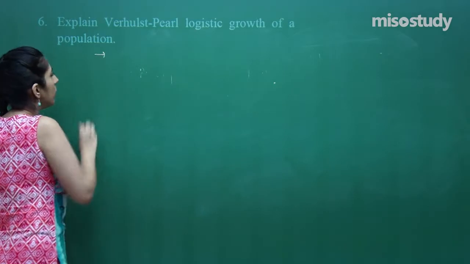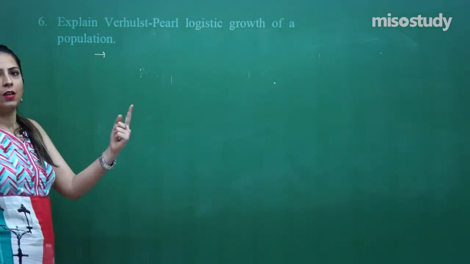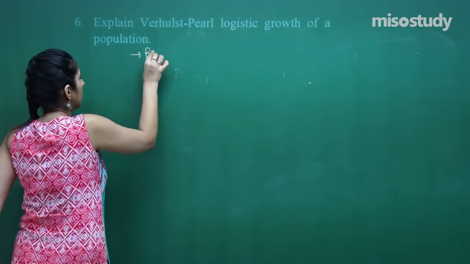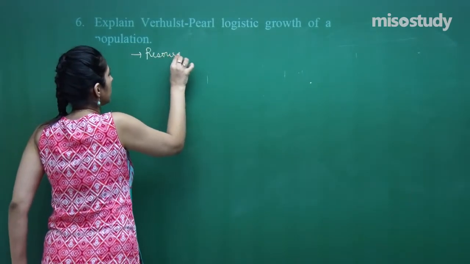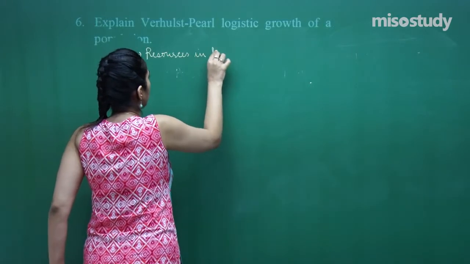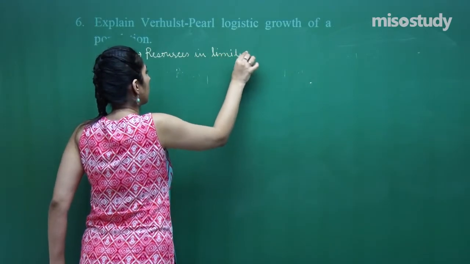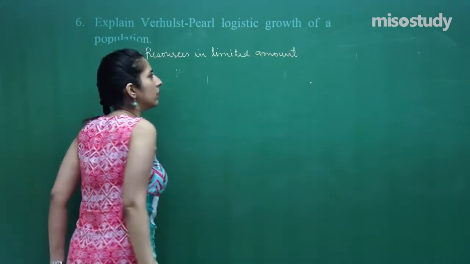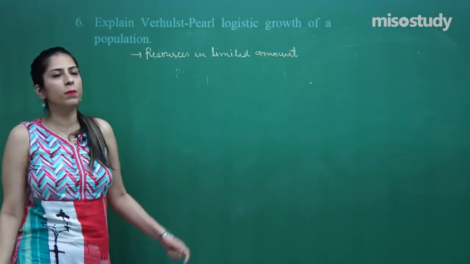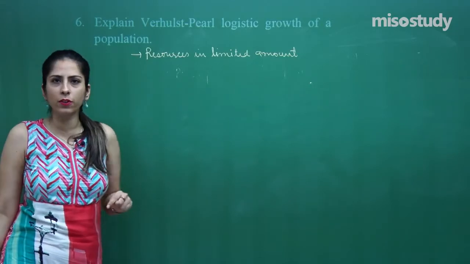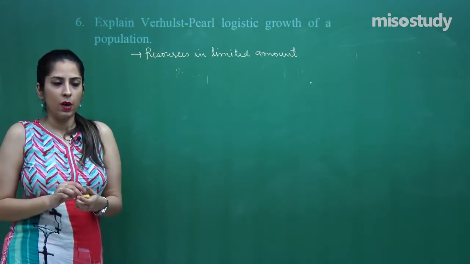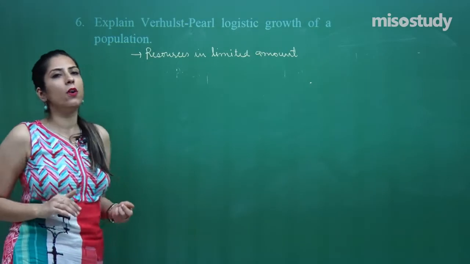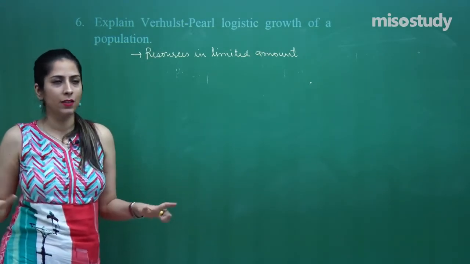When we talk about the environment in which resources are present in limited amount, the organisms living over there will be depending upon the resources, that is a natural process. When they depend upon the resources, a time will come when all the resources will be depleted.